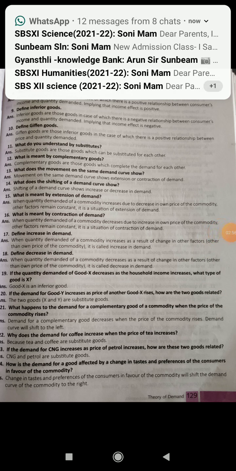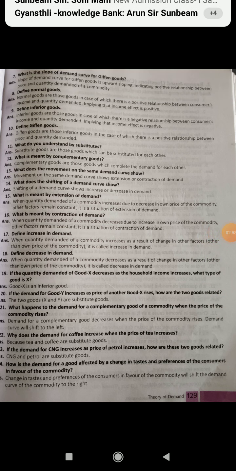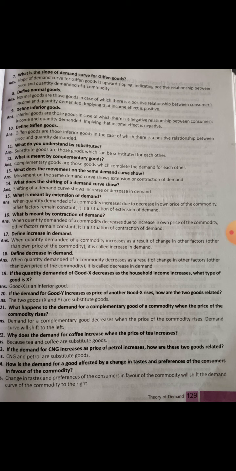Next question: what is to be understood by substitute goods? Substitute goods are those goods which can be substituted for each other. And what are complementary goods? Complementary goods are those goods which are complete for each other. In both these cases, the demand for both goods is also very important for the customers.